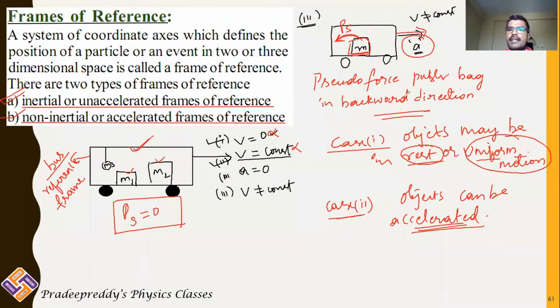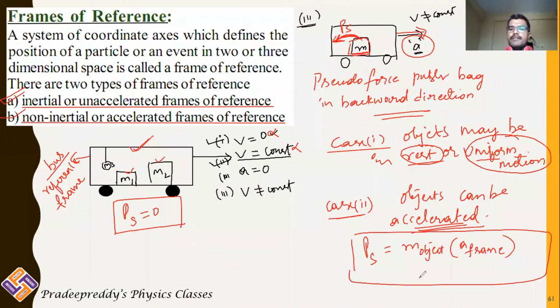The bus is accelerating to the right, and the mass is pushed to the left, because pseudo force always acts opposite to the acceleration of the reference frame. That pseudo force can be written as the mass of the object multiplied by the acceleration of the frame of reference. So that's the difference between inertial and non-inertial frames of reference.